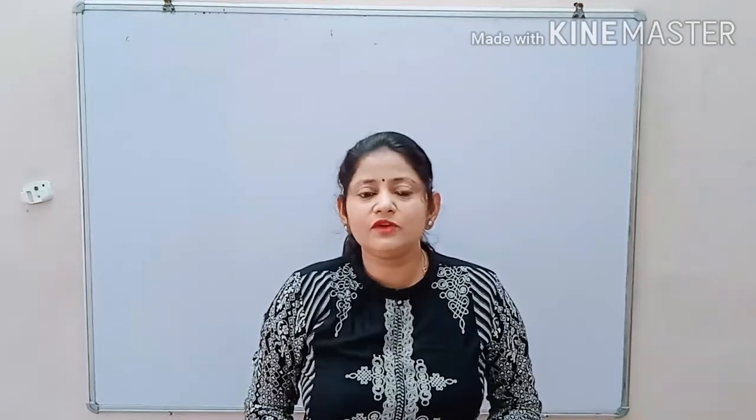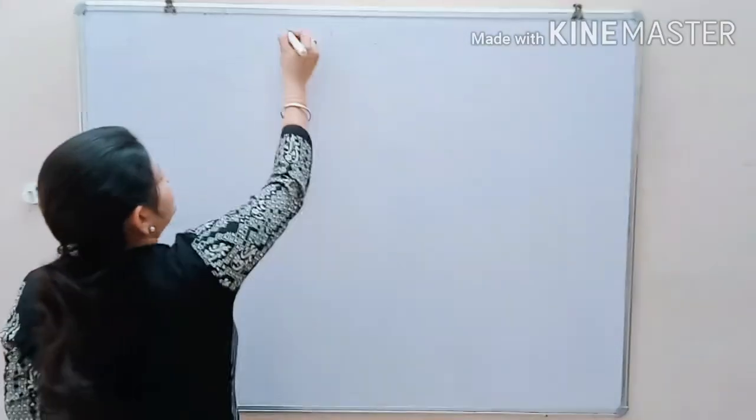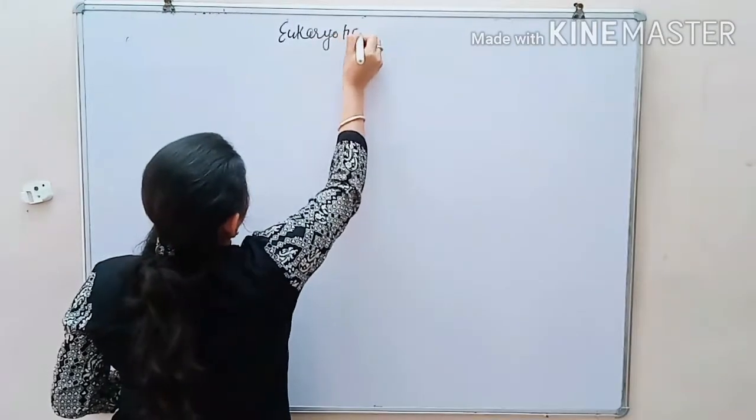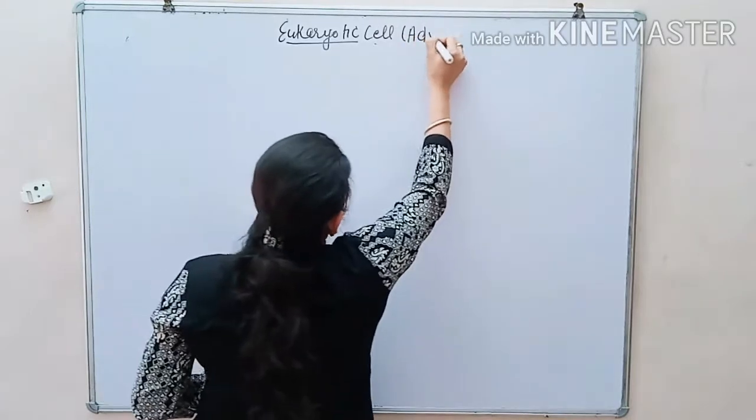In the last video, we studied the detailed structure of a prokaryotic cell. Now the eukaryotic cell. The eukaryotic cell is an advance over the prokaryotic cell.